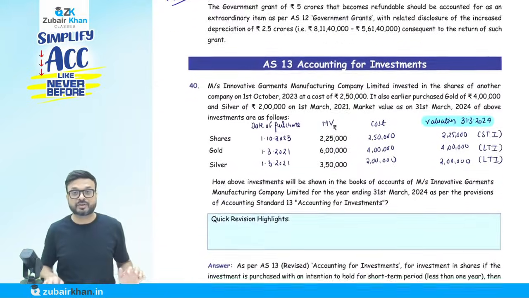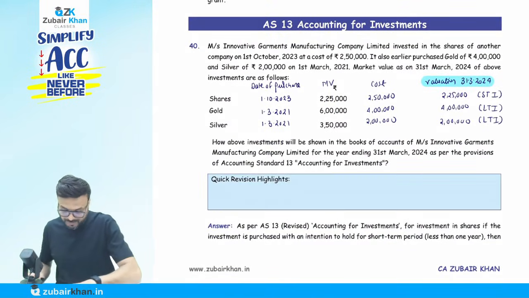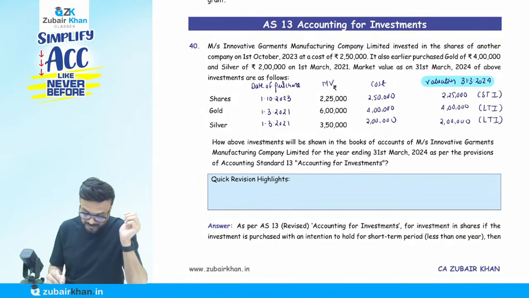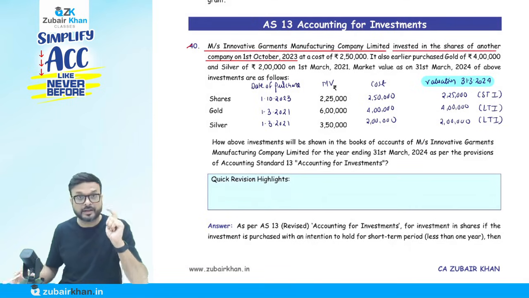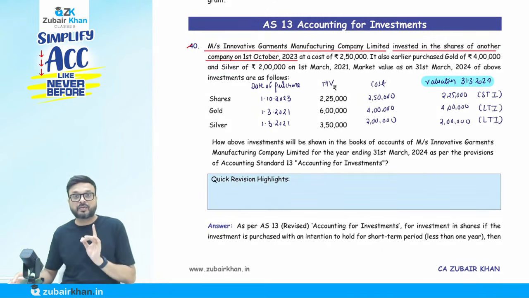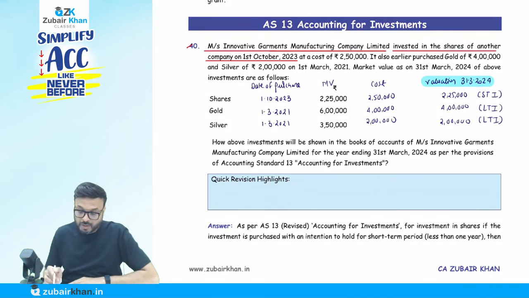Question number 40, a simple question. Listen carefully to what it says. Macy's Innovative Garments, a manufacturing company limited, invested in the shares of another company on 1st of October 2023. We acquired the shares on 1st of October 2023 at a cost of rupees 2,50,000. So this is the date of purchase.